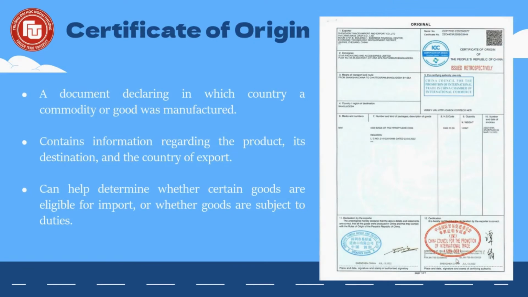Third one, certificate of origin. A certificate of origin, or CO, is a document declaring in which country a commodity or good was manufactured. The certificate of origin contains information regarding the product, its destination, and the country of export. It is an important form because it can help determine whether certain goods are eligible for import or whether goods are subject to duties.